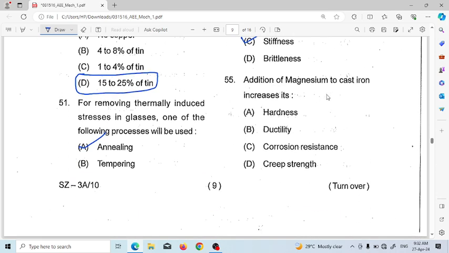Next, addition of magnesium to cast iron increases hardness, ductility, corrosion resistance, creep resistance. So addition of magnesium to cast iron increases its ductility.